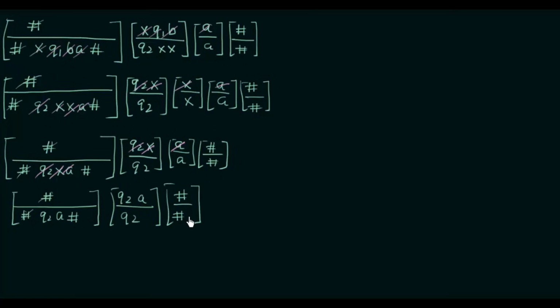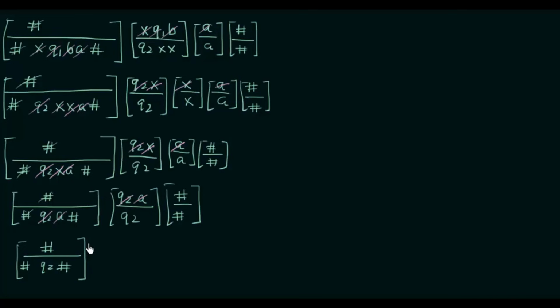Now let's see what all will be cancelled out. ## is gone, q2 and q2 gone, a and a will be gone, and now this # I will leave it for the next step. So let me write down what are the things we have now. We have #, this one, and then we have #q2## q2#. Now this is the next domino that we have.